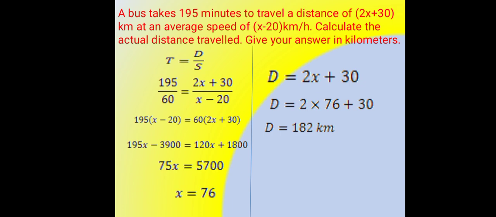A bus takes 195 minutes to travel a distance of 2x + 30 km at an average speed of x - 20 km per hour. Calculate the actual distance traveled. Give your answer in kilometers.